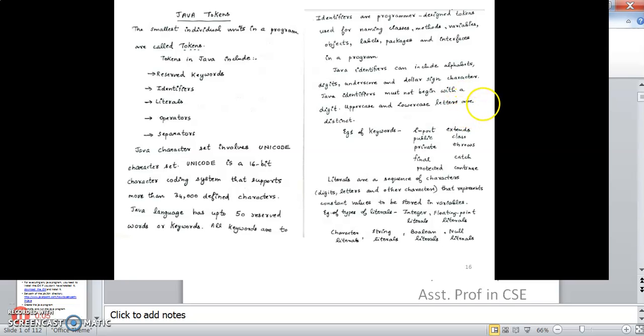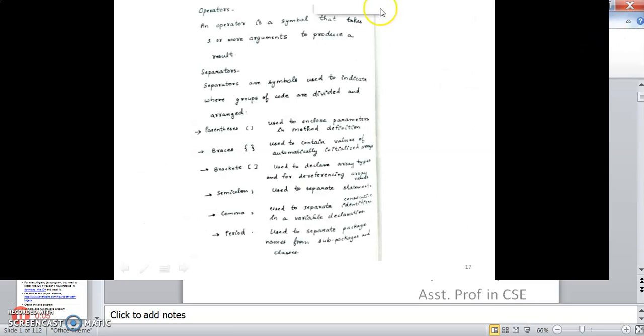Literals are a sequence of characters, digits, letters, and other characters that represent constant values to be stored in variables. Integer literals are there, floating point literals, character literals, string literals, Boolean literals, and null literals are available. Next is operators. An operator is a symbol that takes one or more arguments to produce a result.